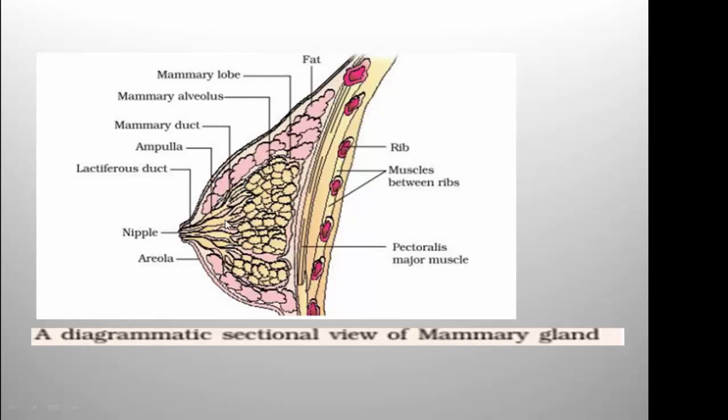All the mammary ducts connect to a wider part called ampulla, and ampulla is connected to lactiferous duct. This is the nipple of mammary gland, where the lactiferous ducts open so that the young one can suck the milk. Around the nipple, the areola is present, which is pigmented circular hard skin around the nipple. So these are the parts of mammary gland.